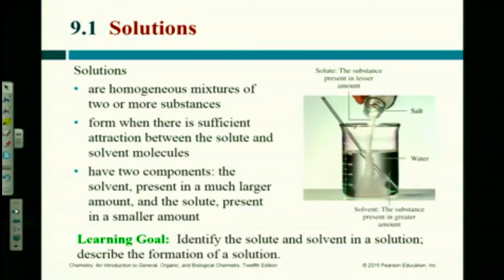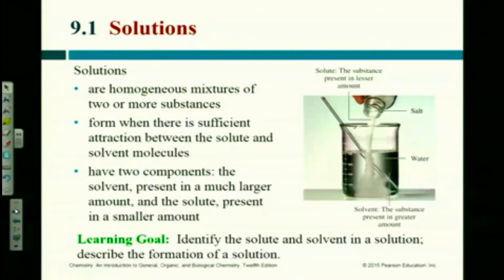How do you form a solution? Well, there has to be enough attraction between the solute and the solvent, two new terms. So the solute has to be attracted to the solvent. The solvent is the thing that's there in a much greater amount than the solute is. So their example over here is they are dumping some salt into water. Who's the solvent in that example right there in that picture? Water. The water is the solvent, and the salt would be the solute.